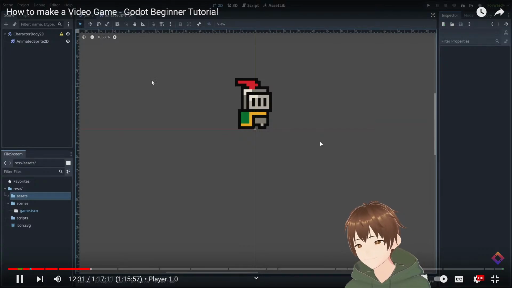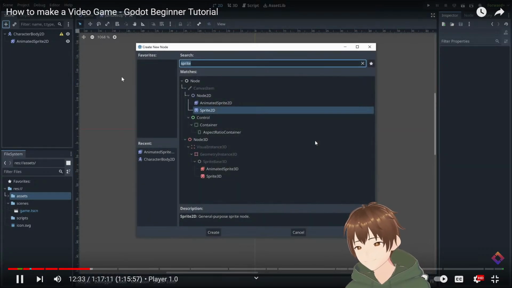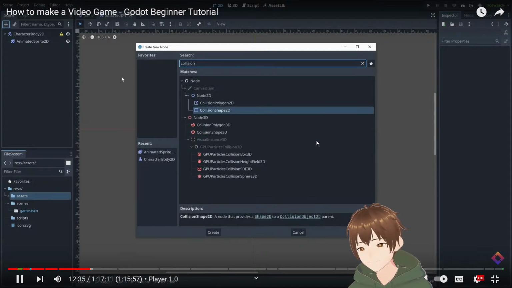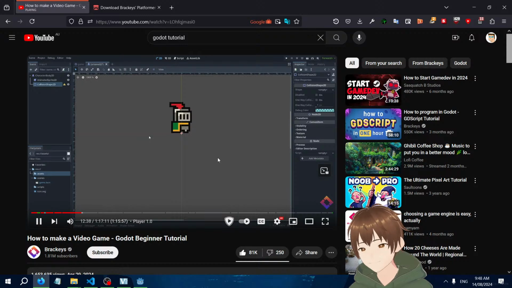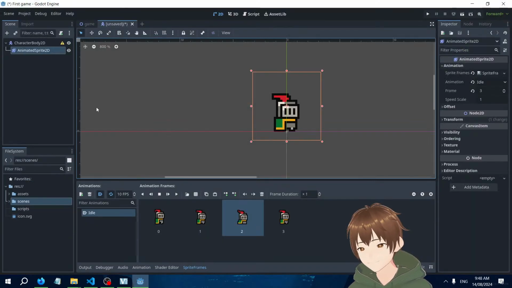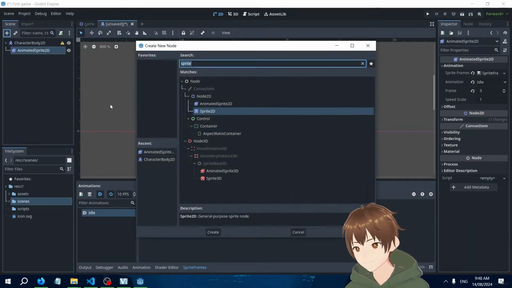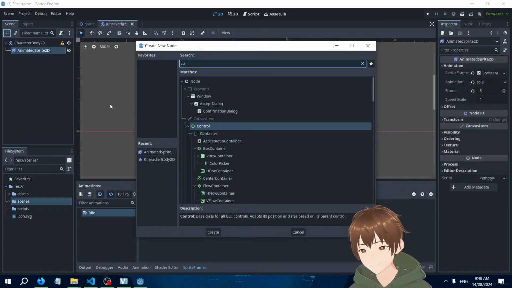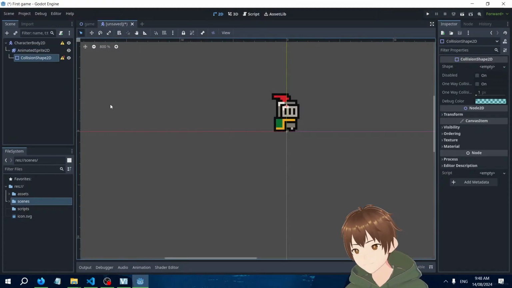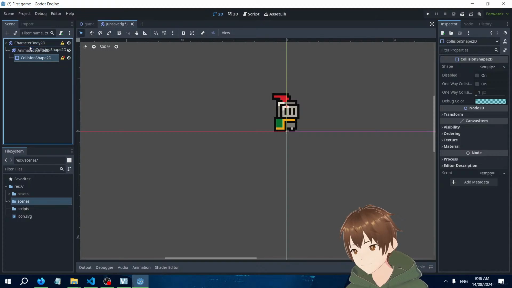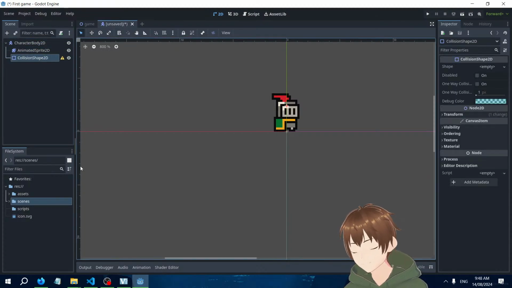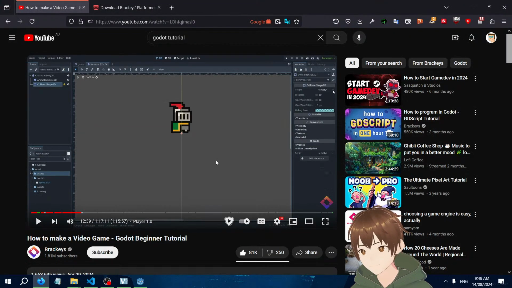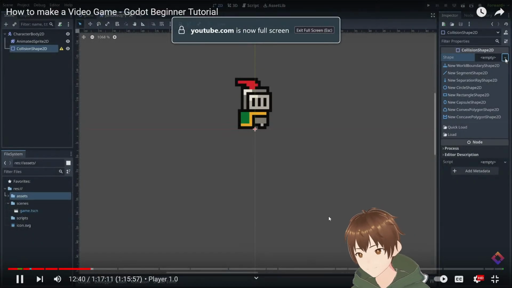So let's add a new node. I'm going to press the plus sign here, search for CollisionShape2D, hit create, and here in the inspector, we can now define a new shape.